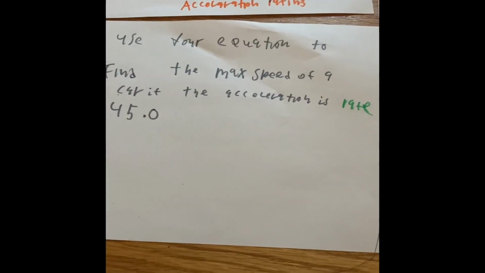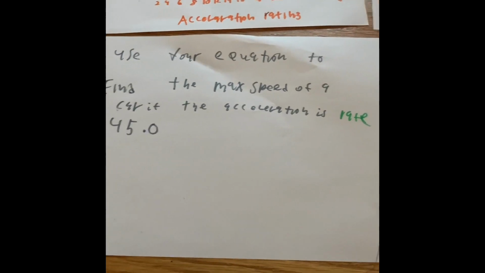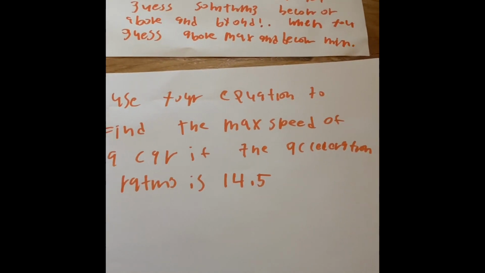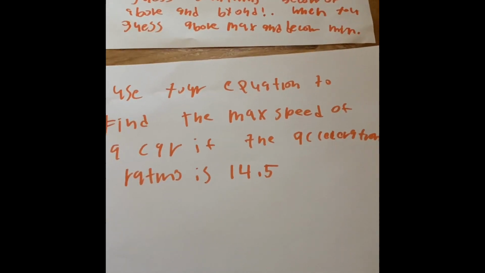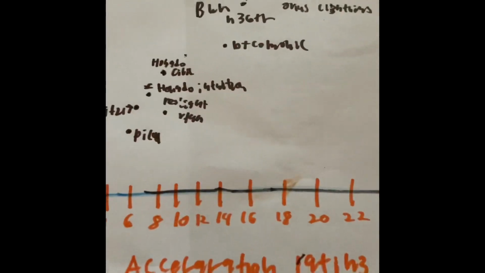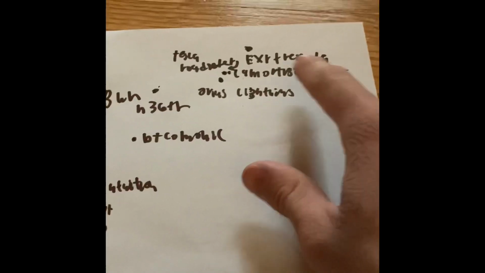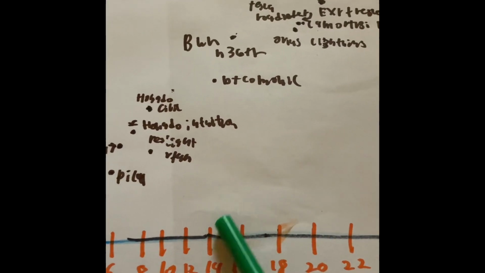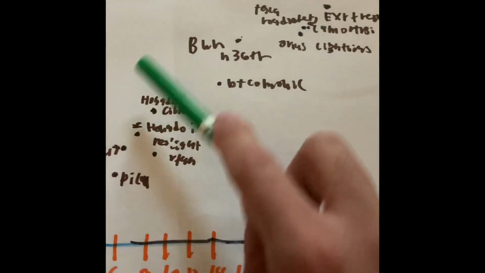Let's see our next example, and whether it is an interpolation or an extrapolation. Use your equation to find the max speed of a car if the acceleration rate is 14.5. We can quickly understand that 14.5 is in the middle of the minimum and the maximum. It's right here, and where you're guessing is right around here.